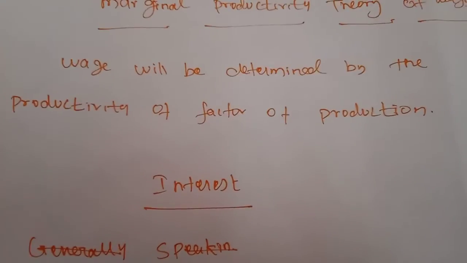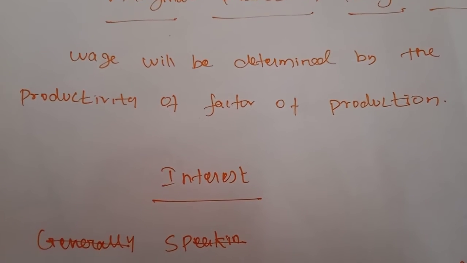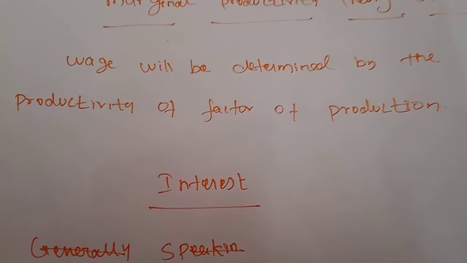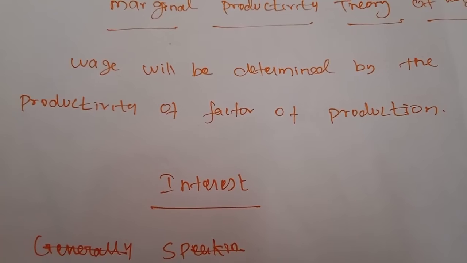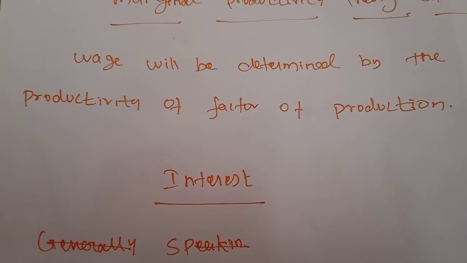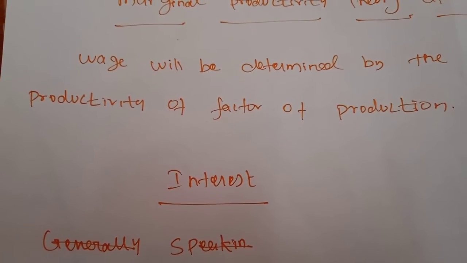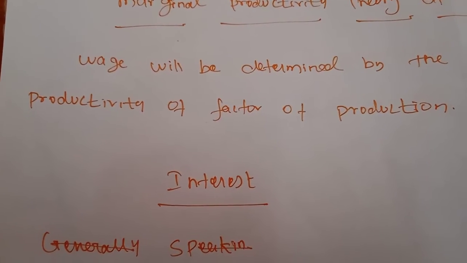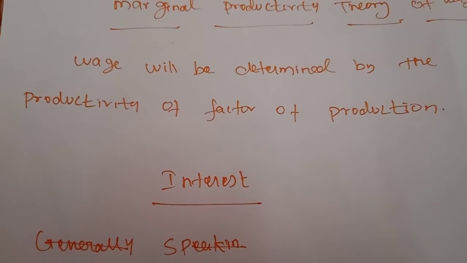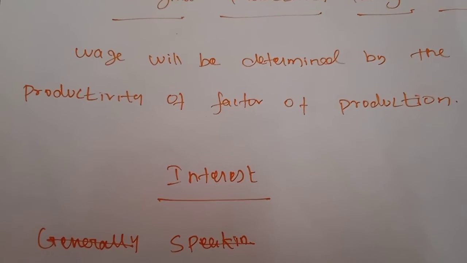If the producers employ some amount of labor, the labor will get remuneration on the basis of their productivity only. Every laborer has a different type and level of productivity. Suppose one laborer is able to work more hours and some workers do the work in fewer hours. On the basis of productivity only, the labor will get remuneration in the form of wage.